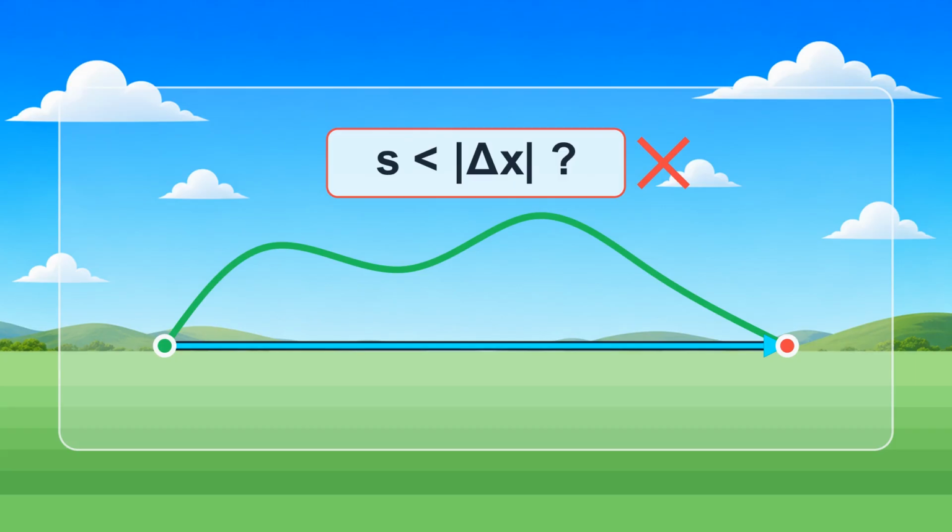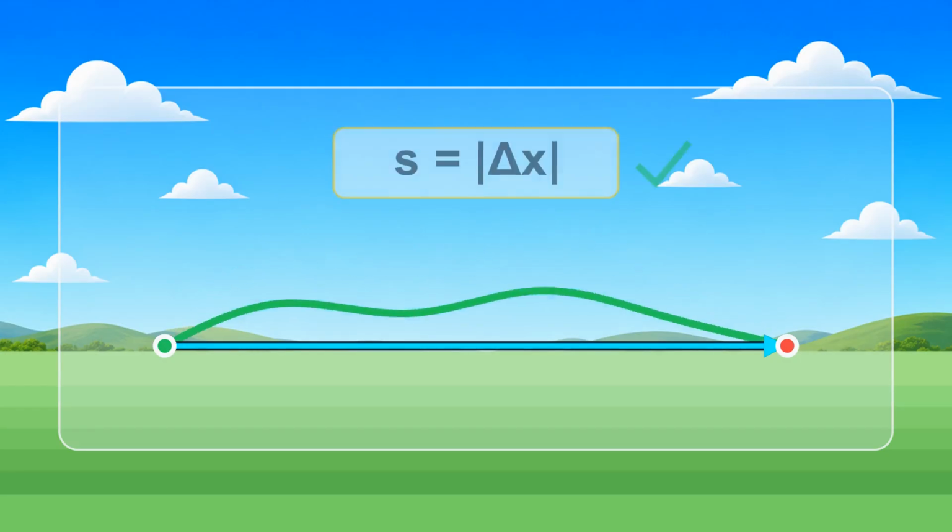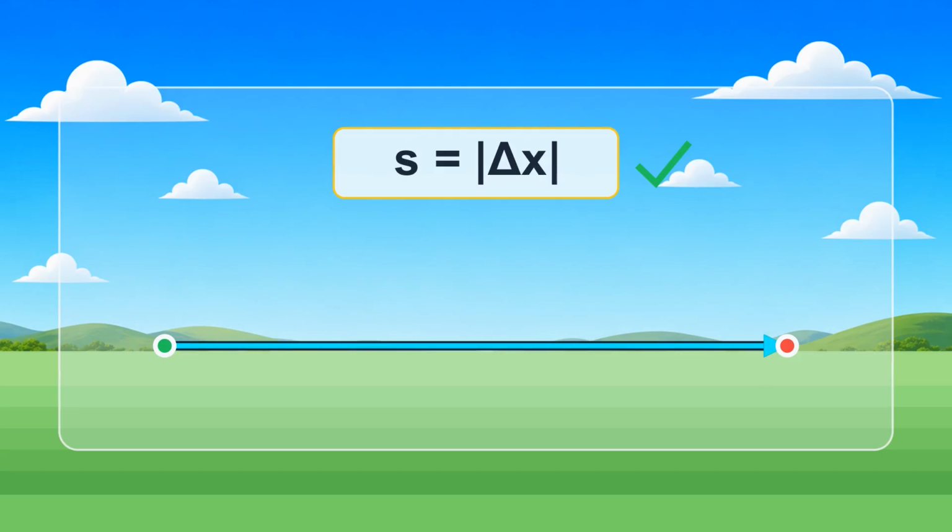So if a problem asks whether distance traveled can be smaller than the magnitude of displacement, the answer is no. Distance traveled is always greater than or equal to the magnitude of displacement. Equality occurs only for motion along a straight line with no reversal of direction.